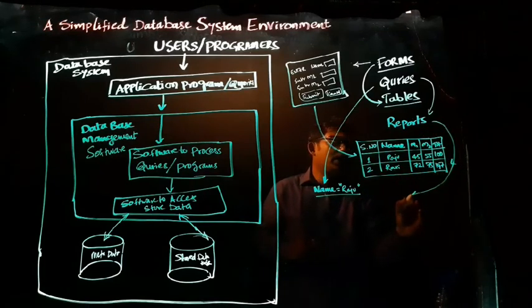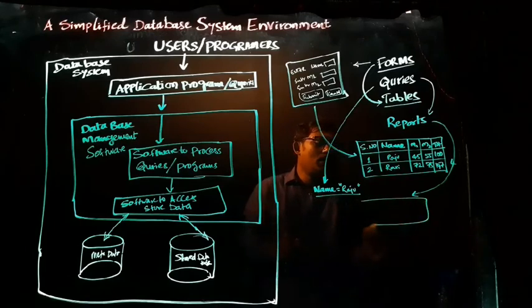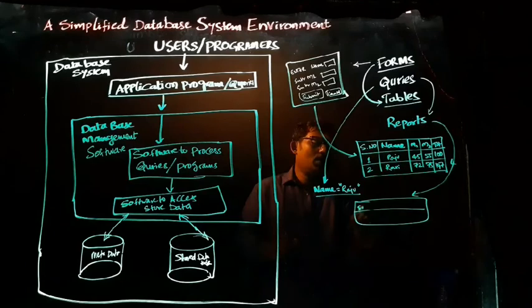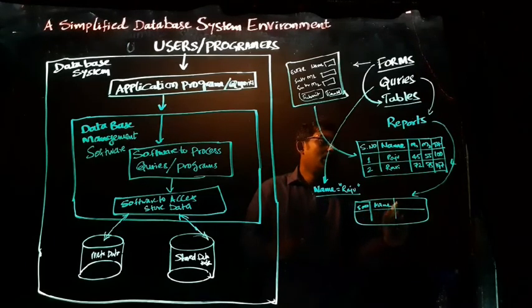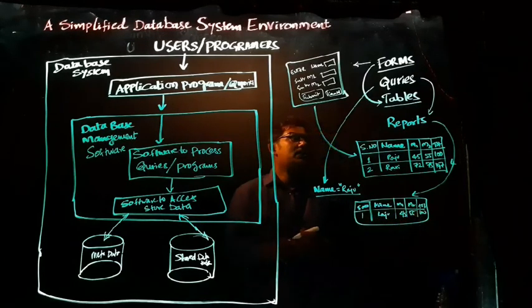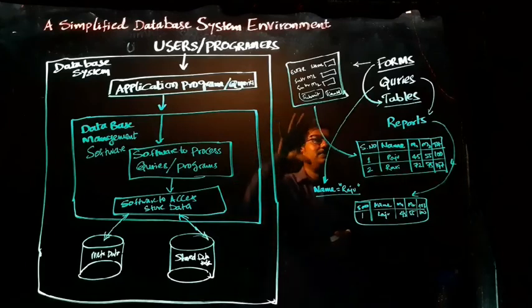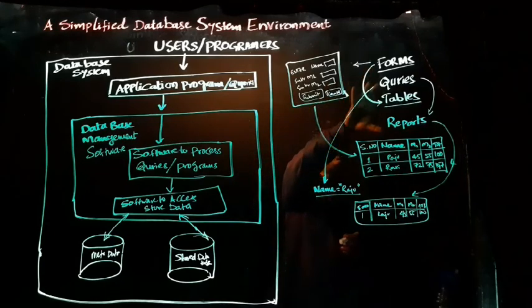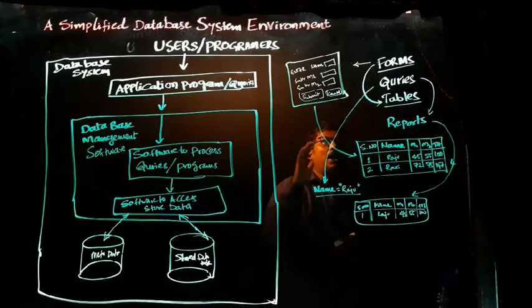Once the report is generated, it will give the output only regarding Raju. So regarding Raju, the output will be given in this particular form where number 1, Raju, 45, 55, 100.